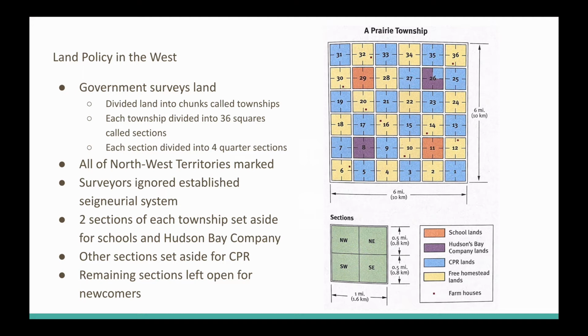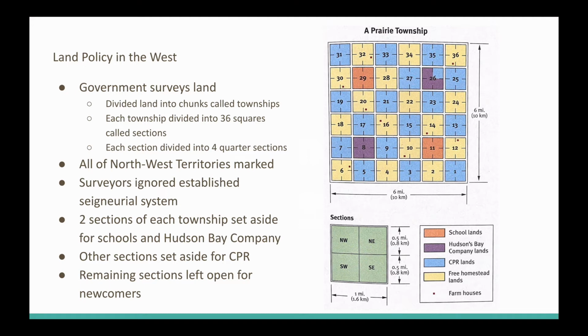2 of these sections of each township have to be for schools, and another section is going to belong to the Hudson's Bay Company. Another section is going to be set aside for the CPR, free land for the Canadian Pacific Railway. So they are going to be actually getting a lot of land. Anything that's left, so anything that's not designated as a school, a HBC property, or belonging to the CPR, is free for anybody to use.